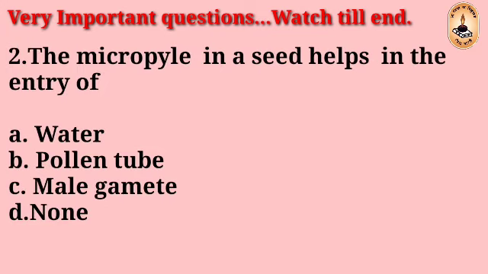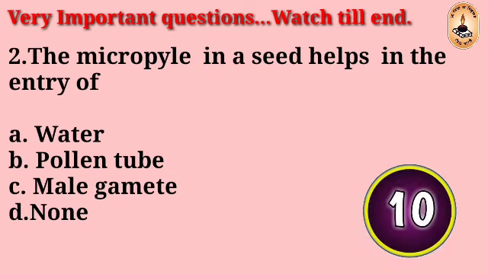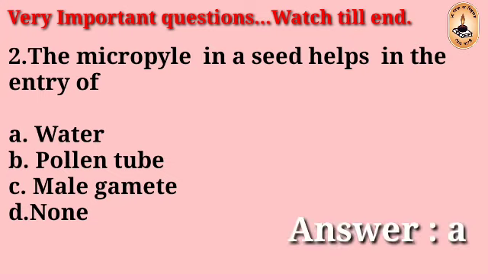Question number 2. The micropyle in a seed helps in the entry of: water, pollen tube, male gamete, none. The right answer is A, water.